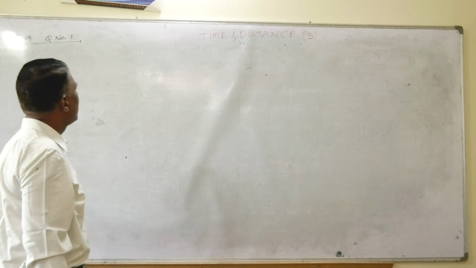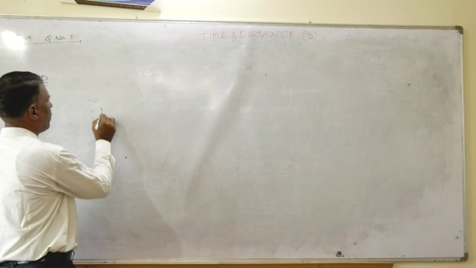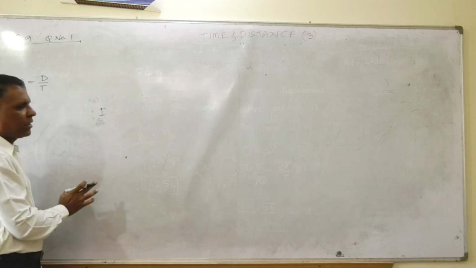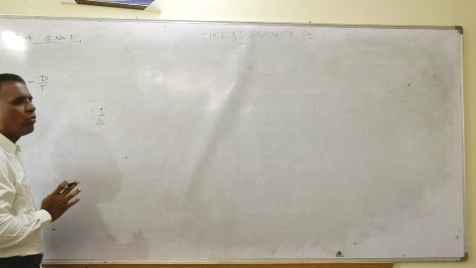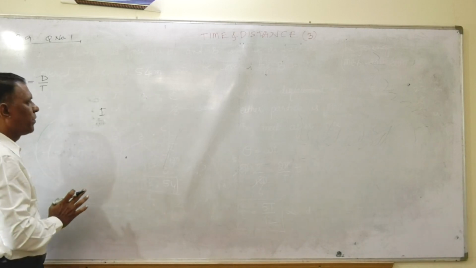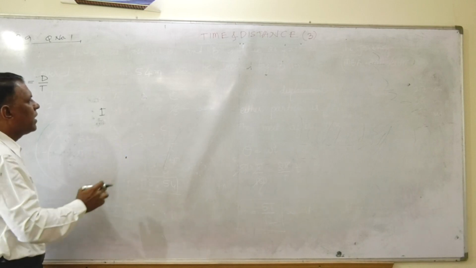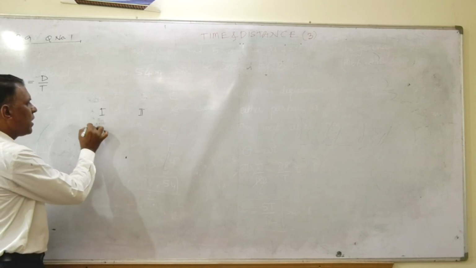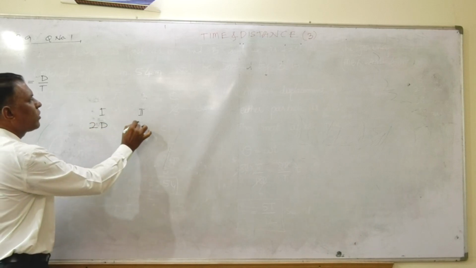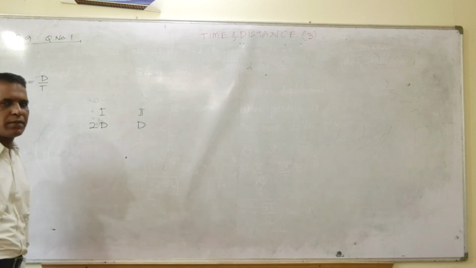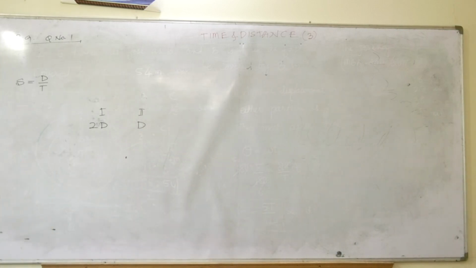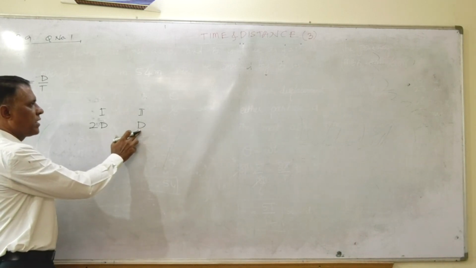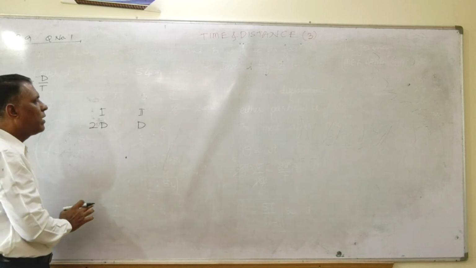What he said: the first vehicle has covered a certain distance at a certain speed. Speed also I don't know, distance also I don't know. But in the next, he said another vehicle has covered half of the distance. Means if this distance is 2d, automatically this distance is d, friends. So now half of this distance he has taken in double the time.